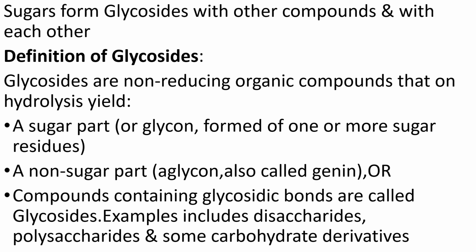Or we can define glycosides as compounds containing glycosidic bonds. Examples of these glycosides include disaccharides, polysaccharides, and some carbohydrate derivatives.